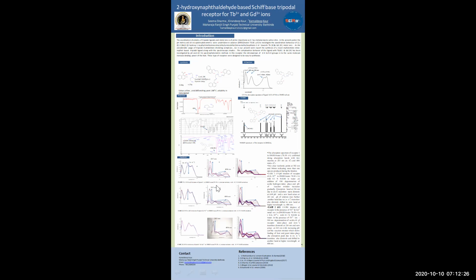There is a bathochromic shift in both cases, which takes place due to the deprotonation of the hydrogen atom. This confirmed that the metal ion will be attached with the ligand.